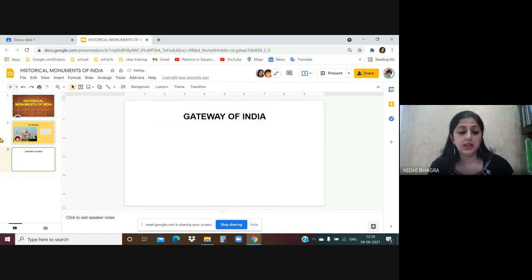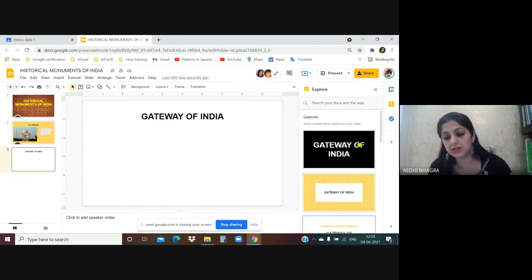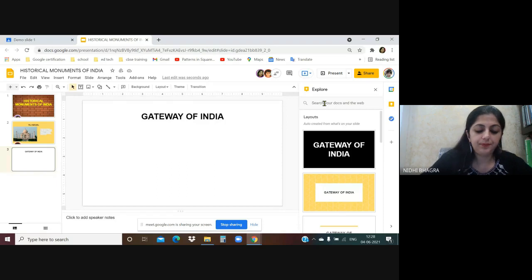Now, again, this child wants to upload an image. So again, use the explore tool in the bottom right corner, click on explore and search Gateway of India.